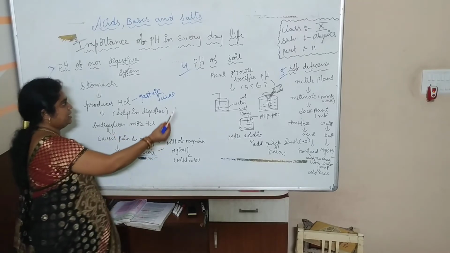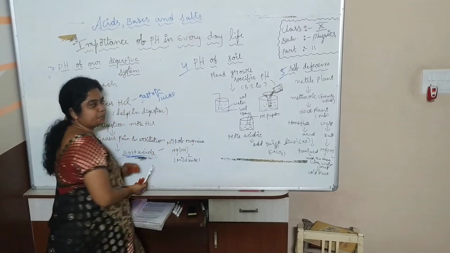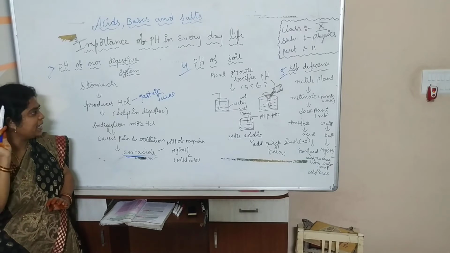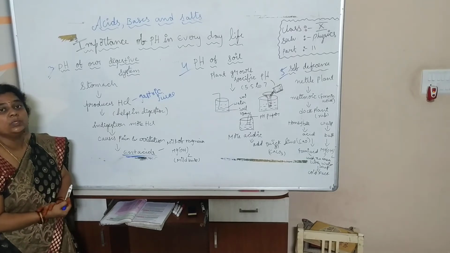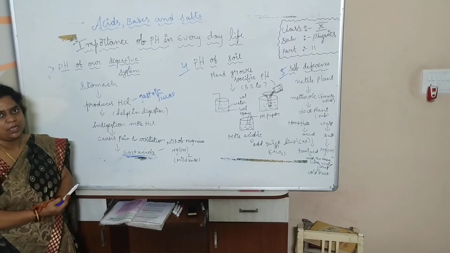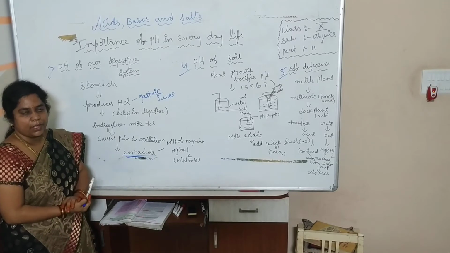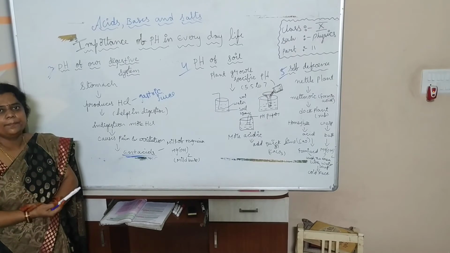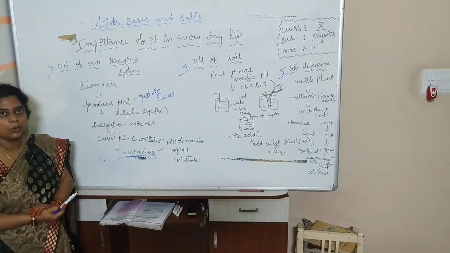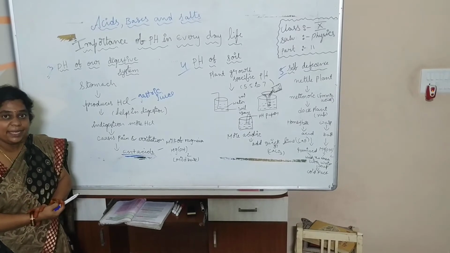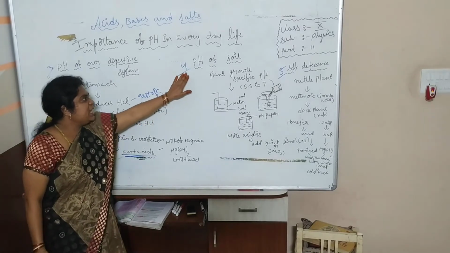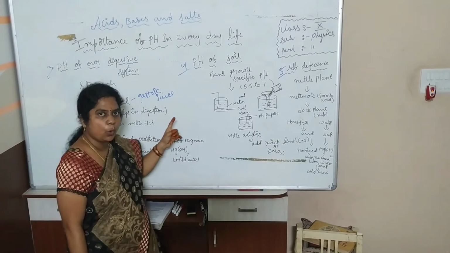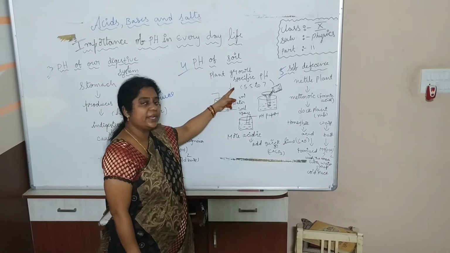And our next point is pH of soil. When the soil's pH is proper, when the soil's pH is specific, then only the plant growth will be good. And you will get good yield even. At lower pHs or at higher pHs, the plant growth will not be good. It will affect the yield of the plant. So, pH of soil is very important. Generally plants will grow between the pH 5.5 to 7.